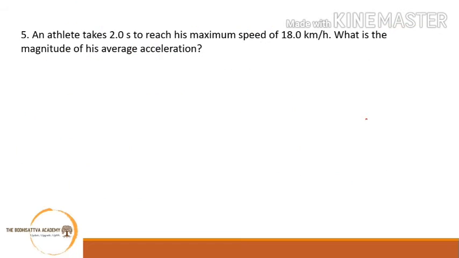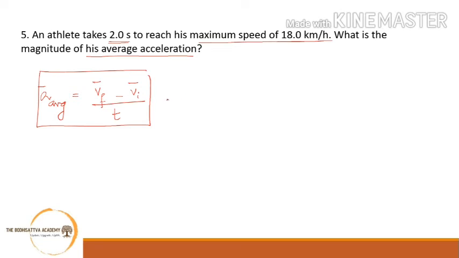Let's move to the next question. Question number 5. It says an athlete takes 2 seconds to reach his maximum speed of 18 km per hour. What is the magnitude of his average acceleration? Now, what is average acceleration? Average acceleration is the net change in velocity, that is final velocity minus initial velocity, upon the time taken.